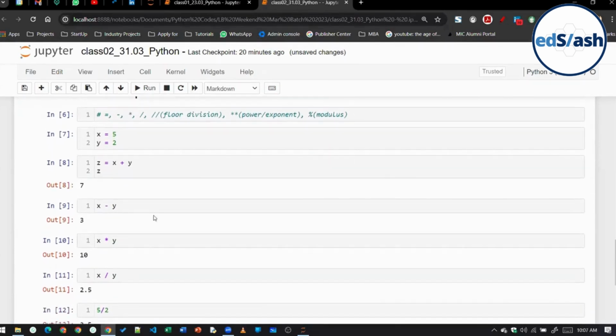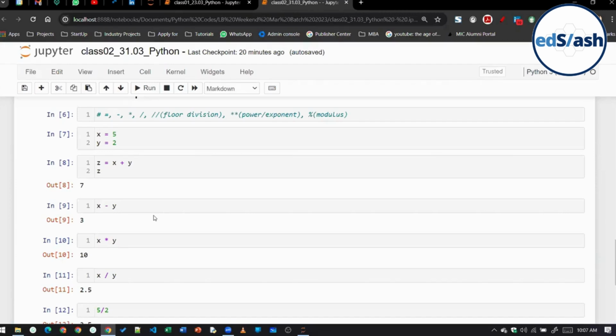So what happens in case of flooring? Flooring basically means round down, or round to the nearest integer smaller than the value. Suppose let's say I am asking what is the floor of 3.5. Suppose I ask you to round off 3.5. I'm not saying flooring, just round off 3.5. It will be 4, right? For 3.5, it will be 4.